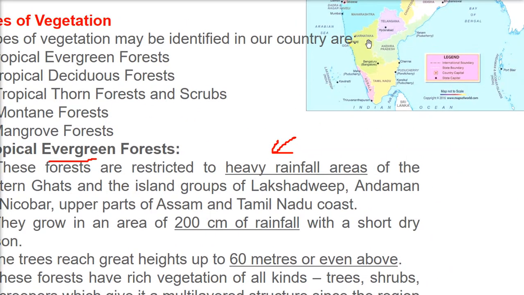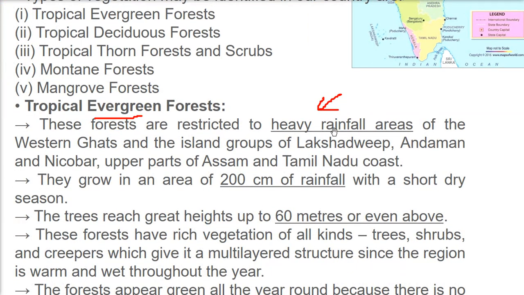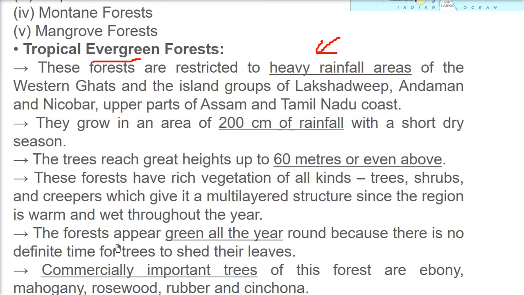And of course, the land we have seen, the island, as I just said, because of the location, because water is there and they are mountains, so always it is raining. That is why the Lakshadweep and Andaman Nicobar Islands get a lot of heavy rainfall. So 200 plus centimeter of rainfall, that means very short dry season, but most of the time it is raining. There you get tropical evergreen forest.